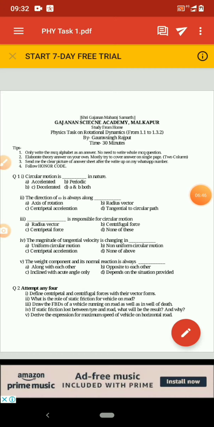The third question was: draw the FBD, which is the free body diagram, of a vehicle running on road as well as in a well of death. Most of the students have attempted this question, in which the normal component, weight component and friction component have to be drawn by you, on road as well as on the well of death.